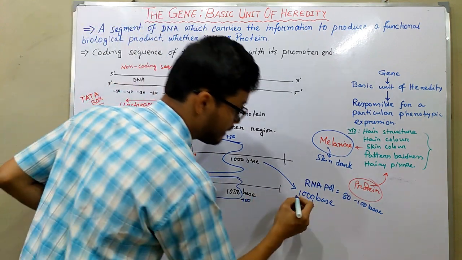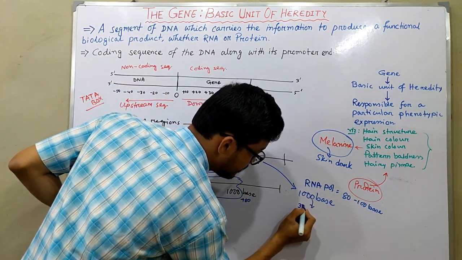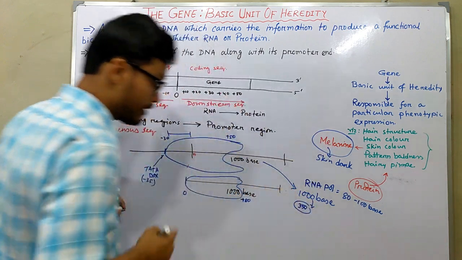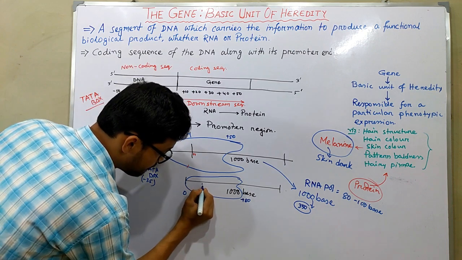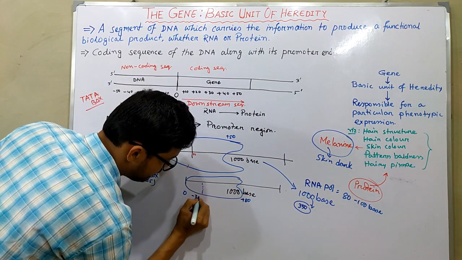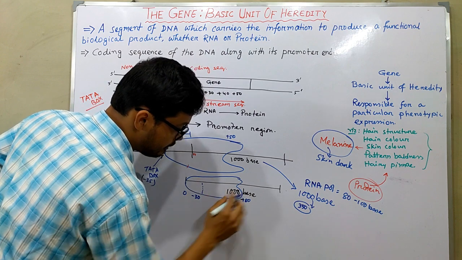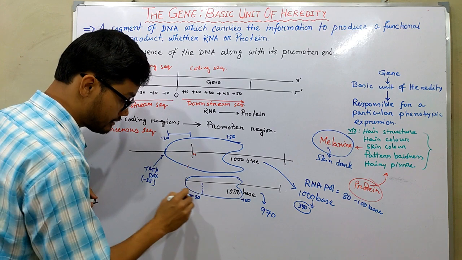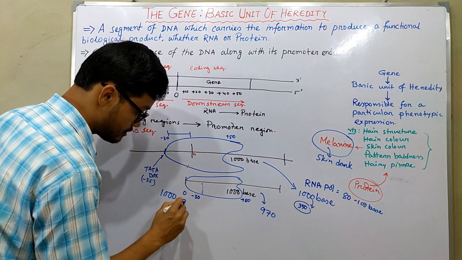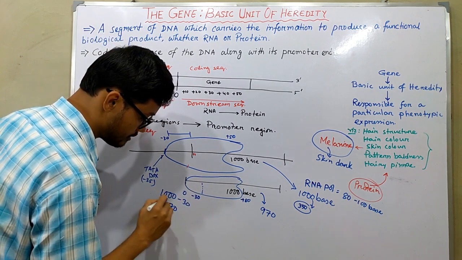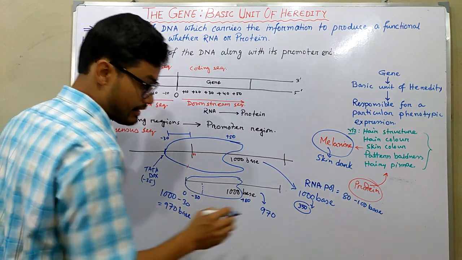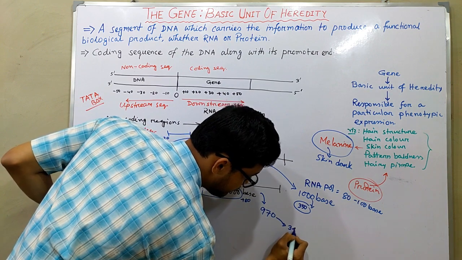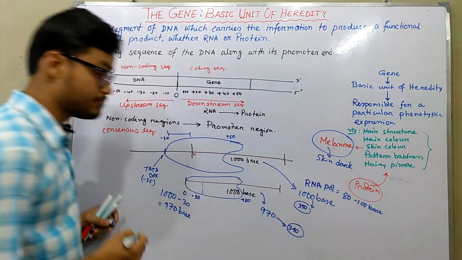Let's assume that here 350 amino acids are synthesized. In the other case, if we deduct 30 bases from 1000 bases, we get 970 bases. So 970 bases, for example, produce 340 amino acids and make a polypeptide.